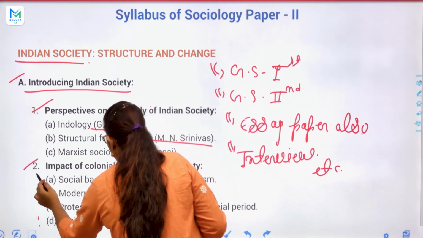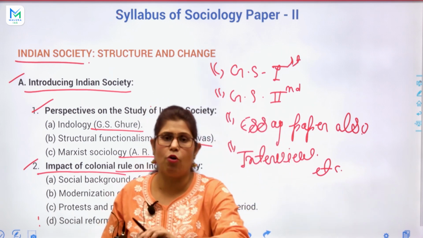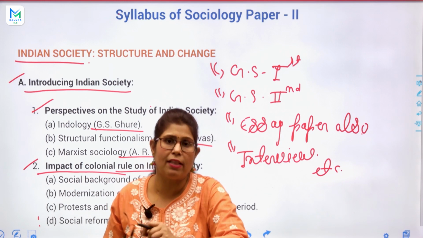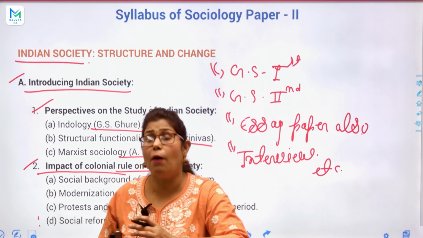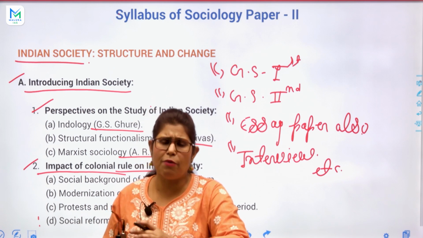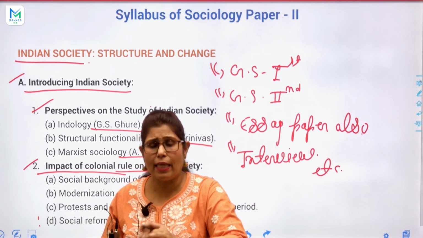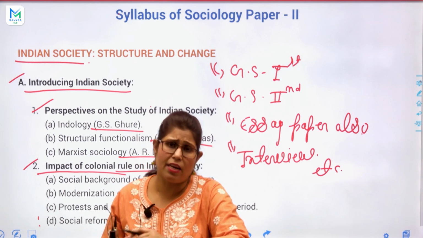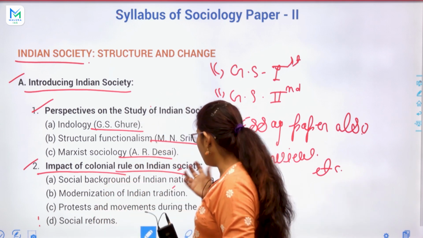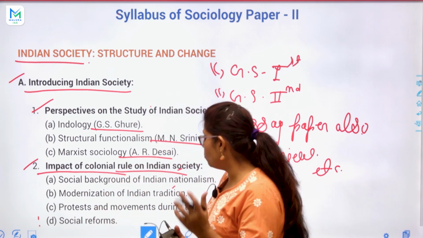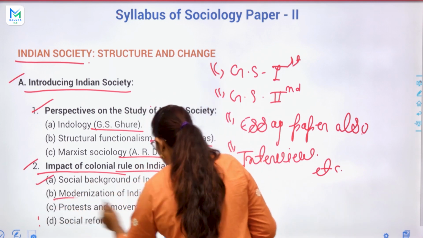The second topic is the impact of colonial rule on Indian society. As you know, the impact of colonial rule on our society, yes, we feel it in every way, not negative only, positive also. And every time we discuss the colonial rule, I think we discuss only its negativity, but no, there are some positive effects too, so we will talk about them, like the social background of Indian nationalism and the modernization of Indian tradition.